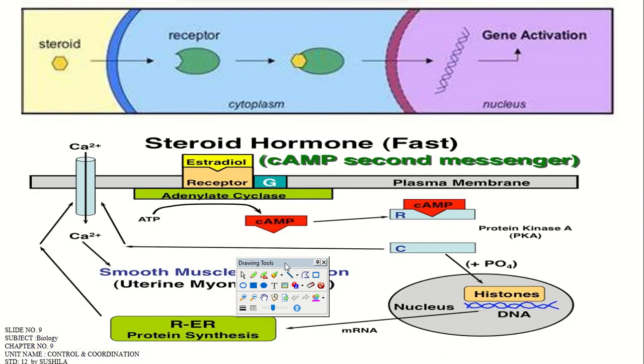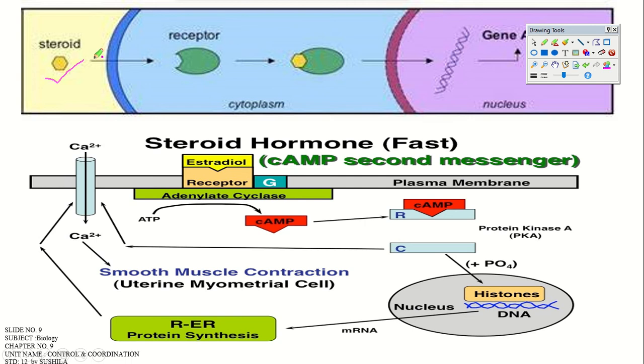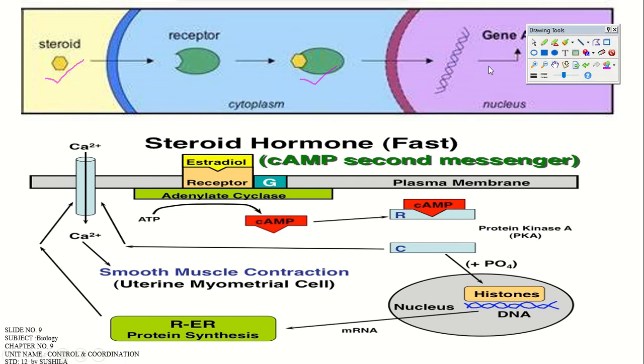Now here you can see the steroid hormones, that is testosterone, aldosterone, all those hormones, right? A structural example is there. Steroid hormone enters directly into the cell membrane. How? Because of its hydrophobic nature, right? It has polar and non-polar properties, and it attaches with the receptor of the cell, where it forms a complex, and inside the nucleus it will form a gene product. Okay, ultimately this is a basic outline of how the steroid hormone performs its actions, right?